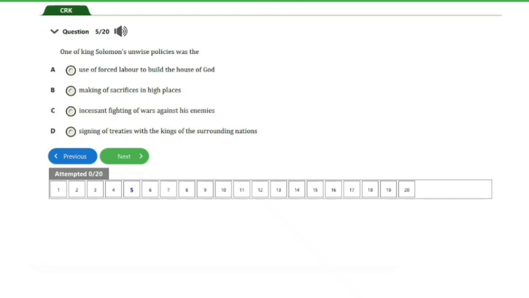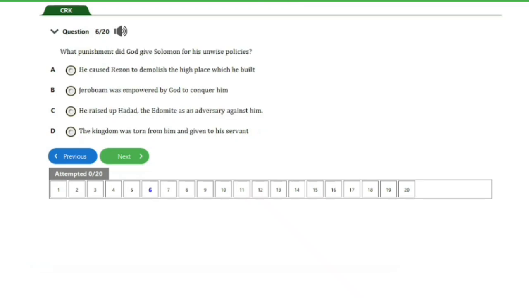So we have here question number 5. It says, one of King Solomon's unwise policies was the A, use of forced labor to build the house of God, B, making of sacrifices in high places, C, incessant fighting of wars against enemies, D, signing of treaties with the kings of the surrounding nations. So guys, the answer to this question is option A, use of forced labor to build the house of God. And that's it for this question, guys. Let's go ahead and consider the next question.